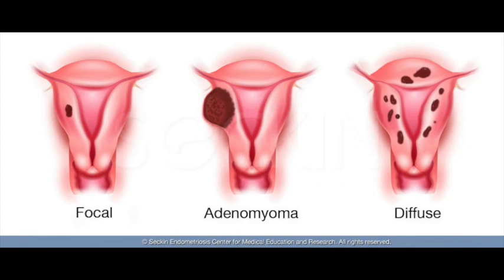Since the adenomyoma is in the myometrium, we can either resect that adenomyoma, or we can remove that part of the myometrium, which is known as myometrial reduction. Or we can use a hysteroscope and do the resection of that lesion, so there can be hysteroscopic resection. So the conservative surgeries are resection of adenomyoma, myometrial reduction, or hysteroscopic endometrial resection.